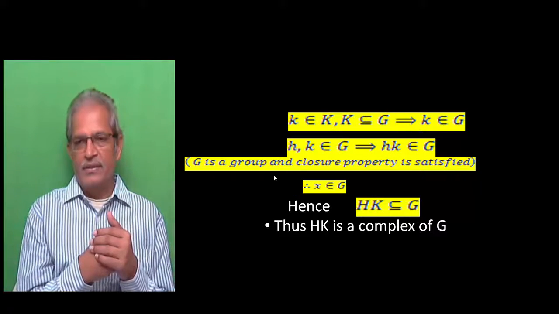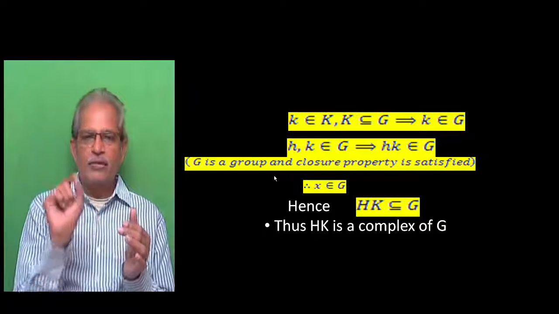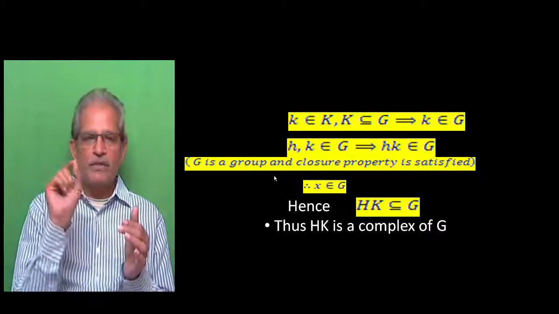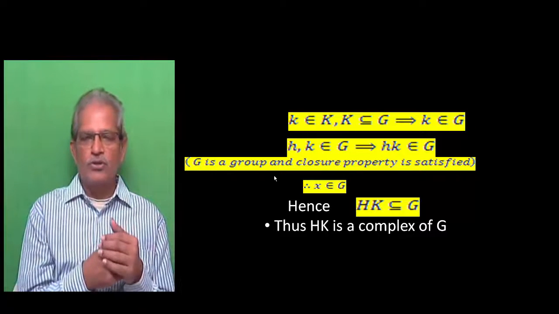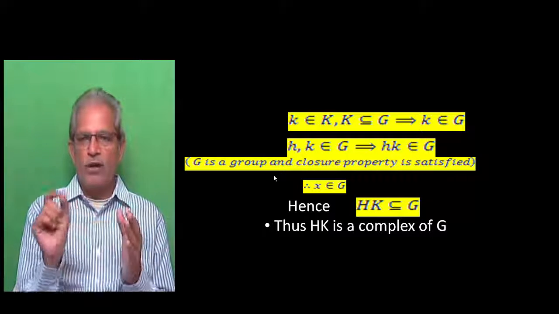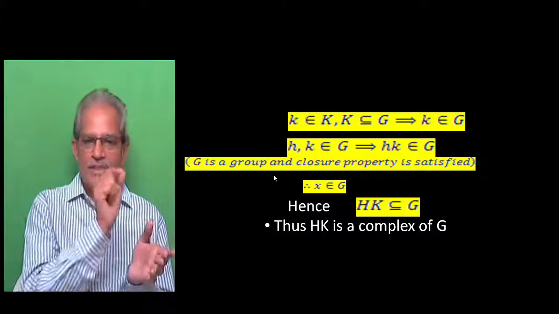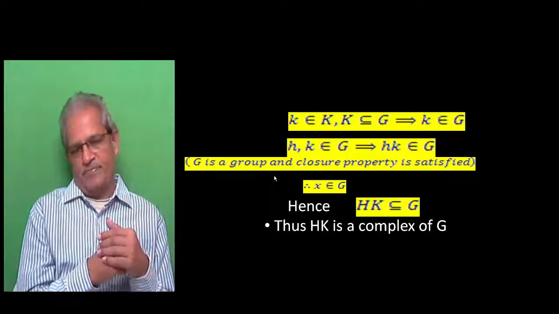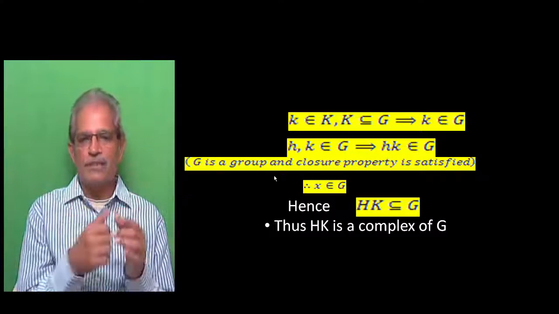Why? Because G is a group. If h and k are two elements of G, the product hk will also be in G. Closure property. So G is a group, so hk belongs to capital G. But small hk is nothing but small x. Therefore, small x belongs to capital G.